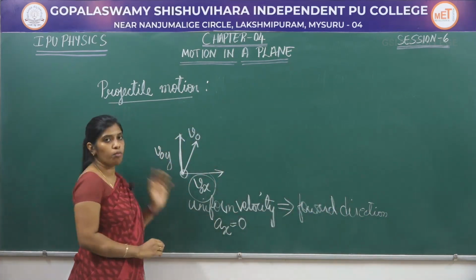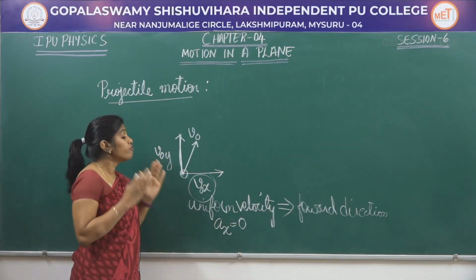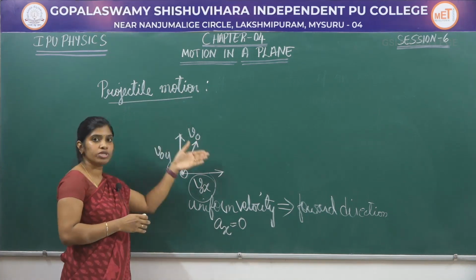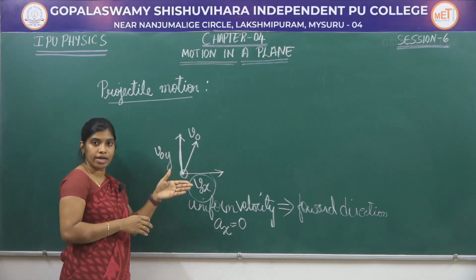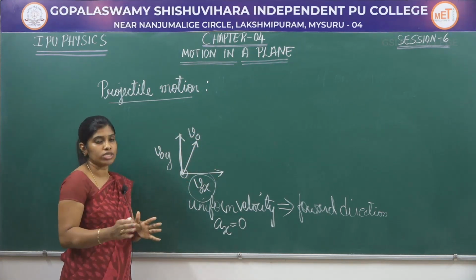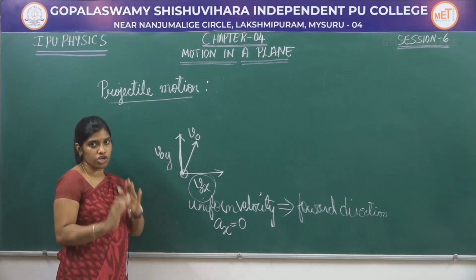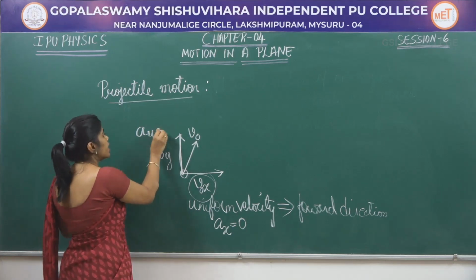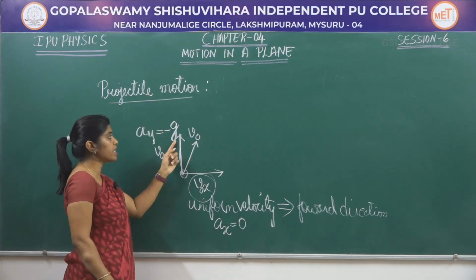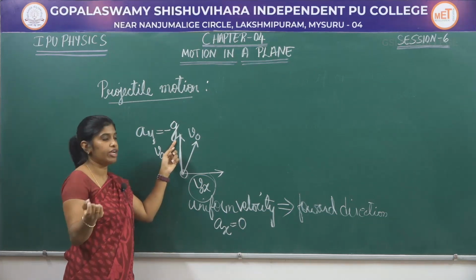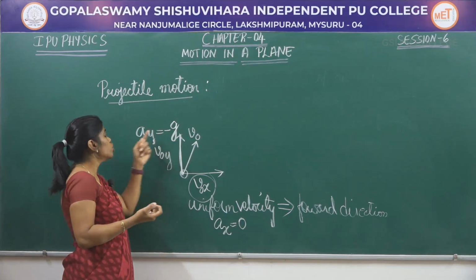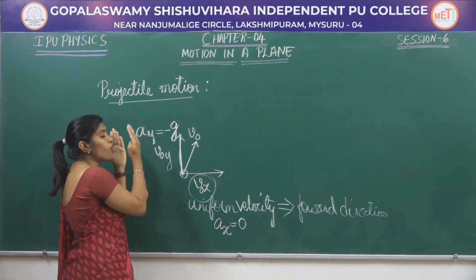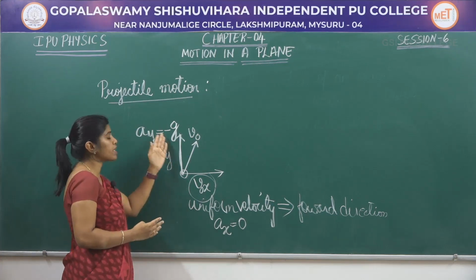Coming to the y component, this v0y will help the body to move in the vertical direction. And what is the force which is acting on the ball in the vertical direction? That is the gravitational force. The ball is under the influence of gravitational force and therefore the acceleration is present here. The ay is nothing but minus g, that is g is the acceleration due to gravity. It is taken to be negative. So, in y component there is some acceleration. The uniform acceleration is present, which is nothing but minus g.